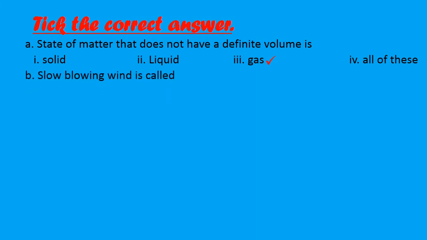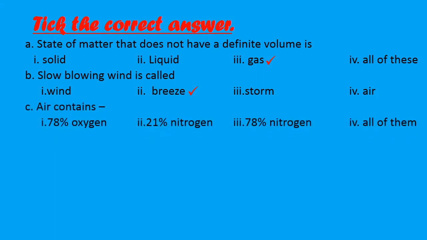Part B. Slow blowing wind is called wind, breeze, storm or air. So students, slow moving air is called a breeze. So tick breeze. C. Air contains. Now here you are having four options: 78% oxygen, or it will contain 21% of nitrogen, or 78% of nitrogen, or all of them. So here correct answer will be air contains 78% of nitrogen. So tick part third.